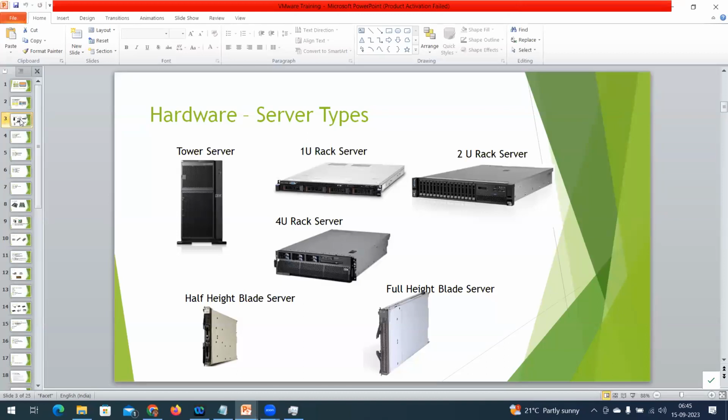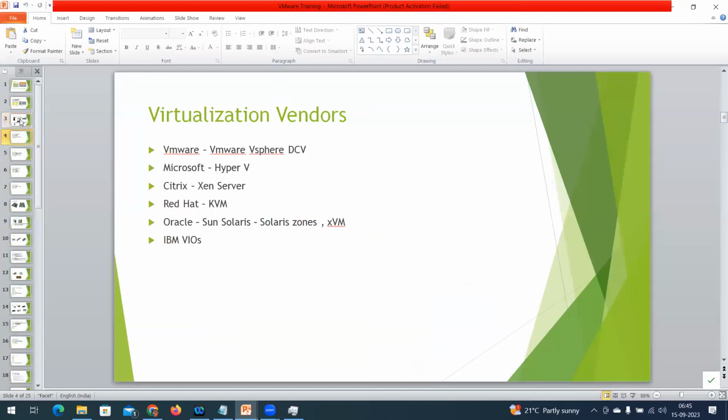So whatever operating systems are in use, this virtualization layer can be installed only on a physical server. We need a physical server. Then only from the physical layer, I'm going to share the resources to my applications. Those applications are replaced as virtual servers. We are going to see how to create them.